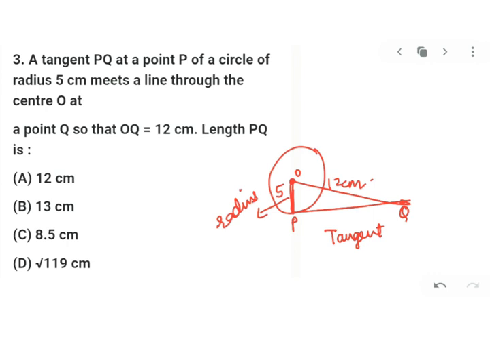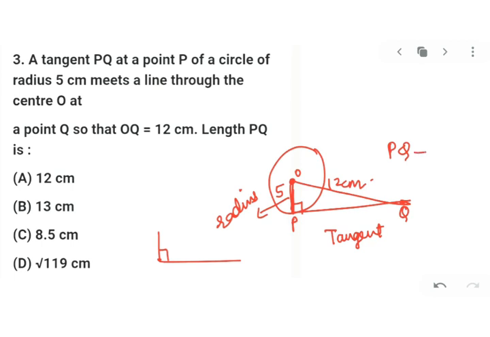Now my dear kids, you should know now that एक रेडियस और टेंजेंट के बीच में रिलेशन क्या होता है. If this is radius, this is tangent, then they are perpendicular to each other. So that means this is 90 degrees. So once you get that OPQ is a right angle triangle, can you not use the Pythagoras theorem to find PQ?